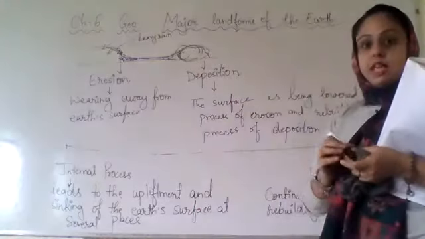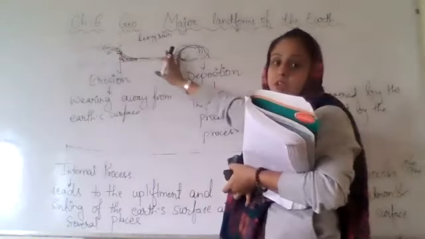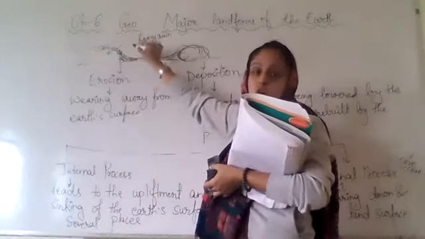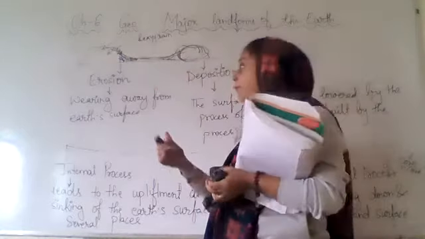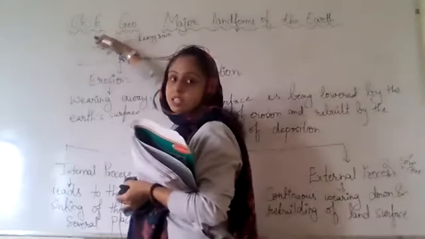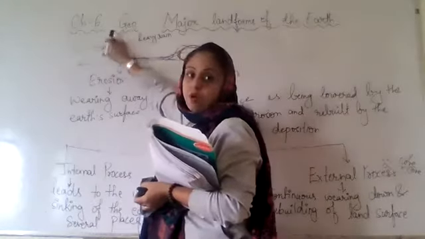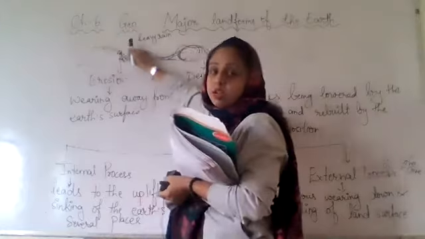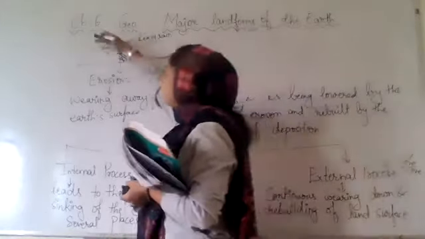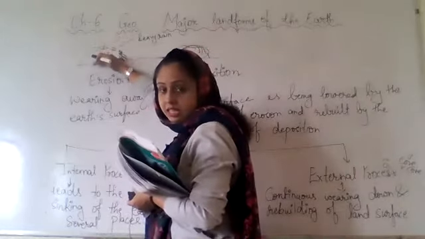So what happens when you see these objects are wearing away from this landform, right? So what is basically happening? When these objects will wear off, this surface will be lowered down, right? Because of the heavy rainfall, all this soil, all these small stones, they are wearing away. So this will slowly and gradually come down. It will be lowered, right?